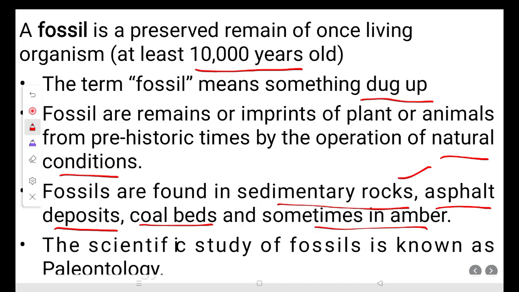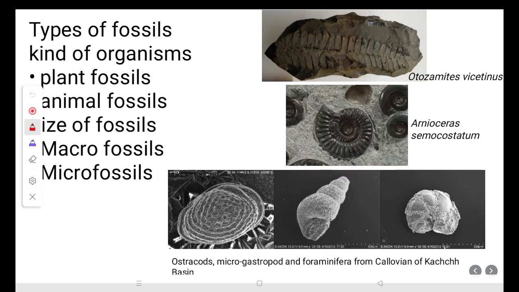So the scientific study of fossils is known as paleontology. Then we will go to the next slide. What are the types of fossils? Depending upon the kind of organism, as I told, there are plant fossils and animal fossils. The remains of plants or any part of the tree is known as a plant fossil. Similarly, any part or whole organism of an animal is known as an animal fossil.